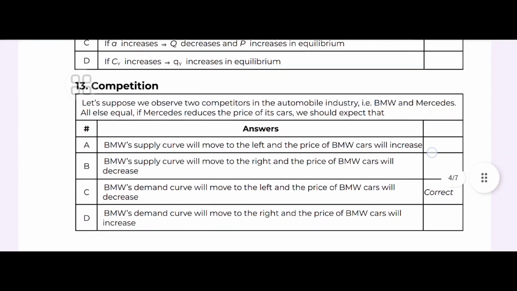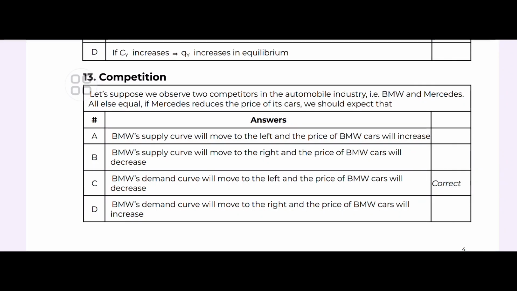Let's suppose we observe two competitors in the automobile industry, BMW and Mercedes. All else equal, if Mercedes reduces the price of its car, what would we expect? We would expect a price reduction by Mercedes to make its car more attractive, decreasing demand for BMW cars and forcing BMW to lower its price to remain competitive. Obviously that's common, and the demand curve will move to the left and it will decrease, and the demand will be higher.